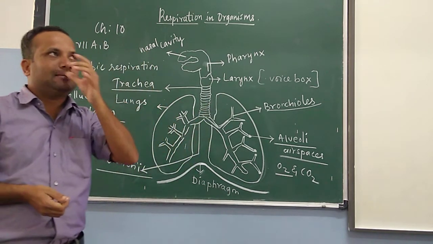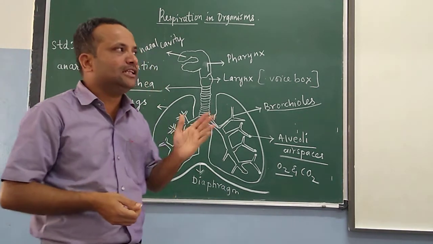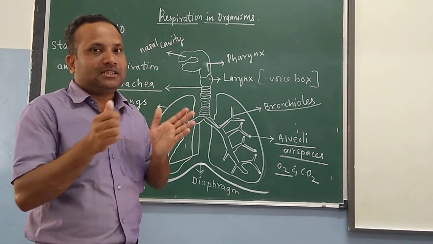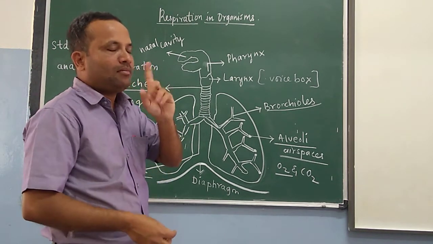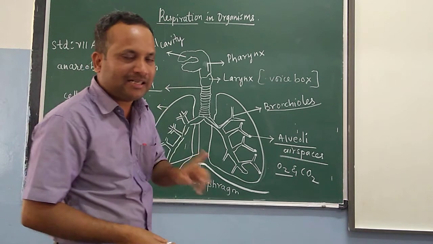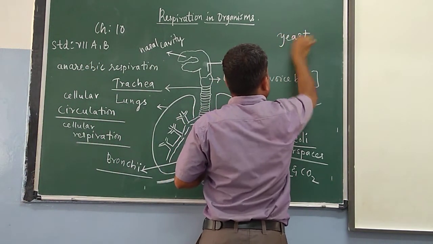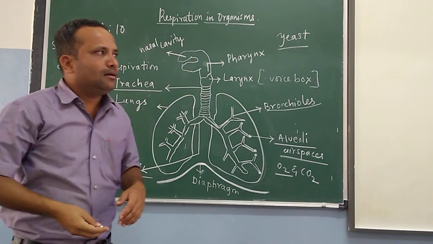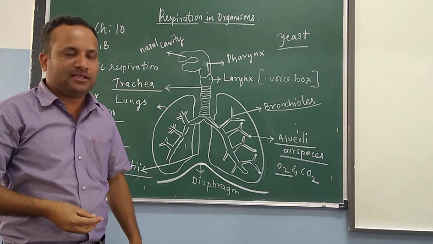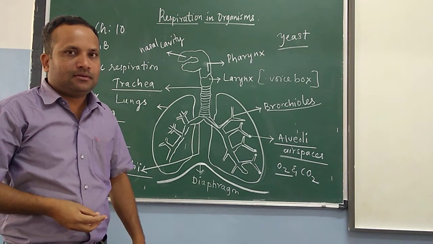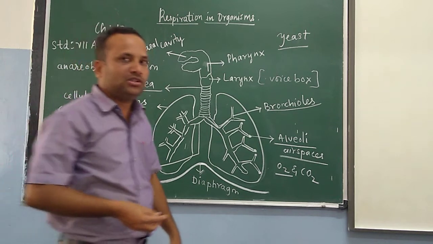It can take place in some single-celled organisms like yeast, children. Yeast is a single-celled microorganism. Here, food is broken down to give energy without the help of oxygen.